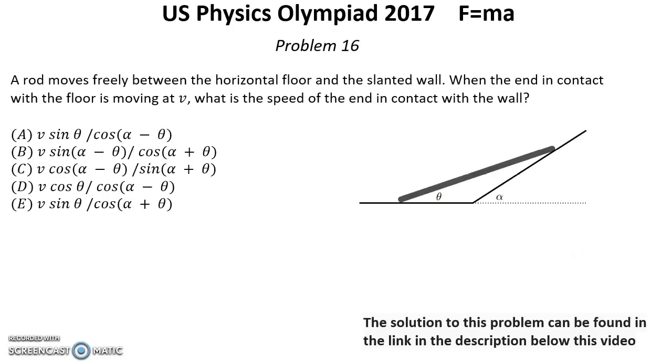Problem number 16. A rod moves freely between the horizontal floor and the slanted wall. When the end in contact with the floor is moving at a speed v, what is the speed of the end in contact with the wall?